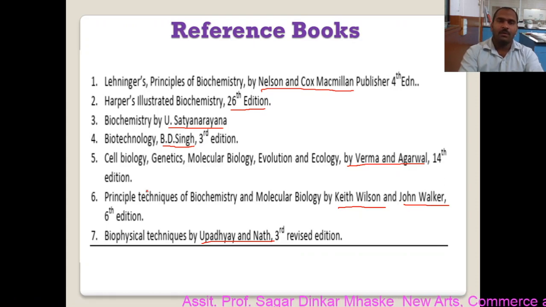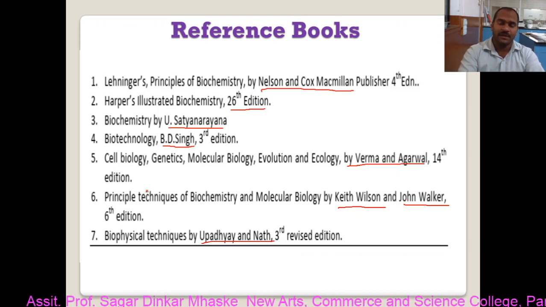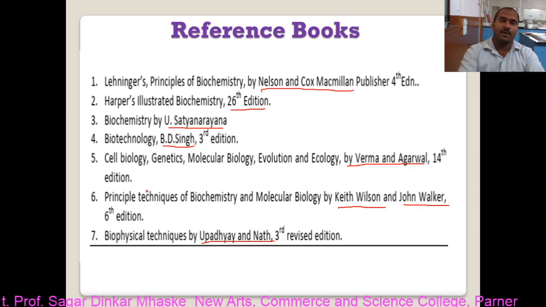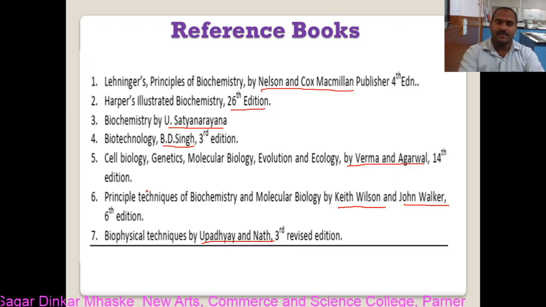Now don't think that it is very big, that you have too many reference books for the study and you will not be able to make notes. It is a simple way: just select one topic and go through the reference book.